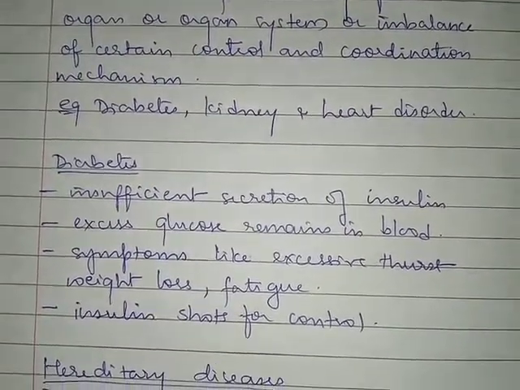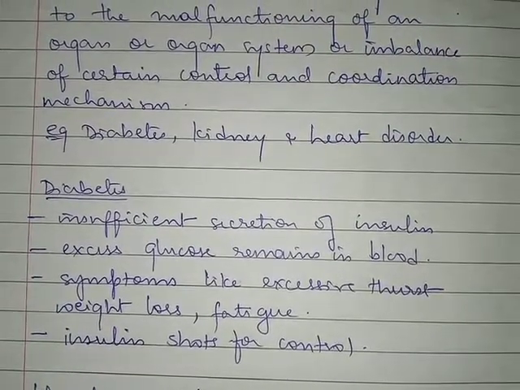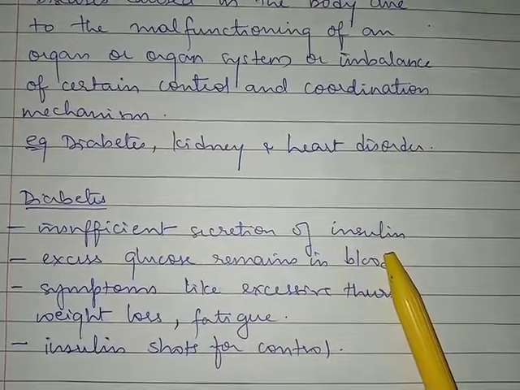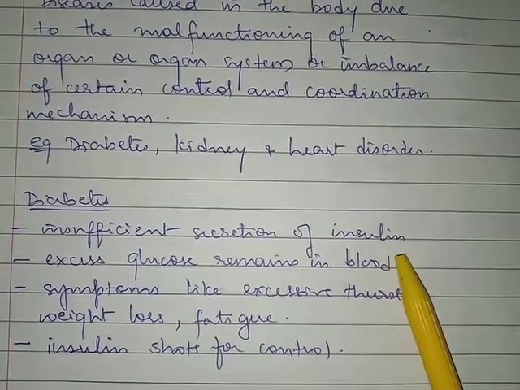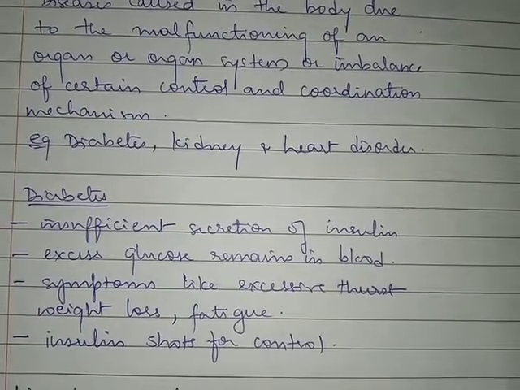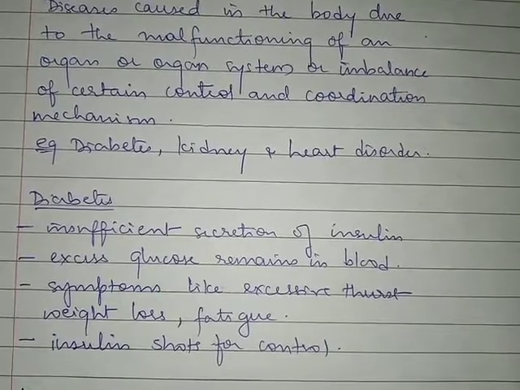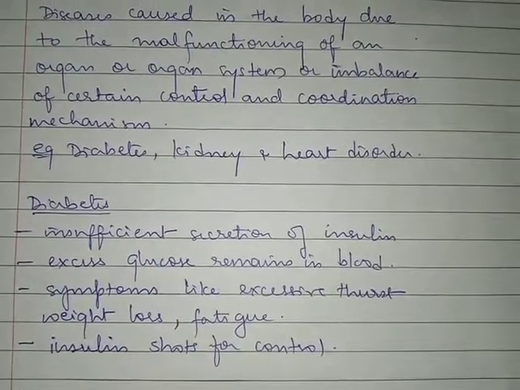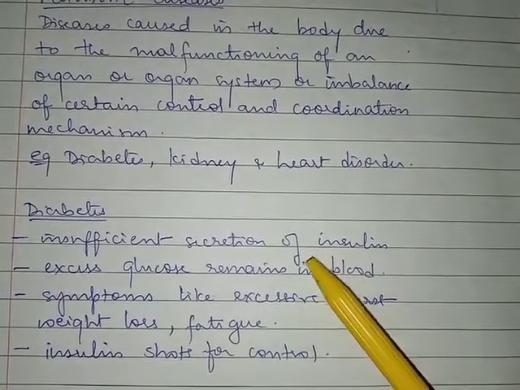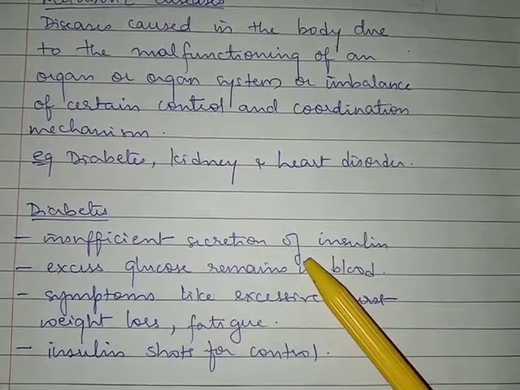First of all, you should know what is diabetes. Okay, so diabetes is a condition in which there is insufficient secretion of insulin from the pancreas. You know pancreas, you have studied pancreas in your lower class. Okay, it is an organ that is present in the body, right? So here we see that the organ is malfunctioning. Okay, the organ pancreas is malfunctioning and it is not able to produce the insulin hormone in correct amount.